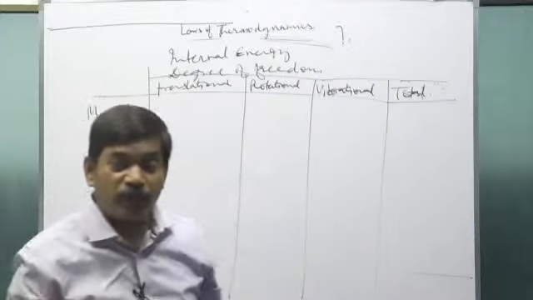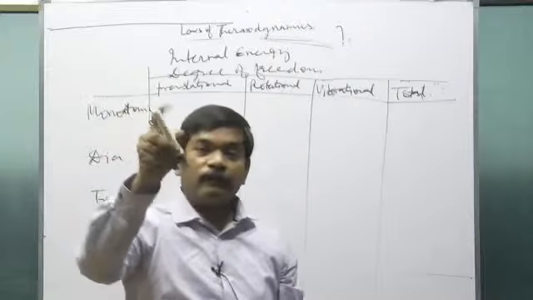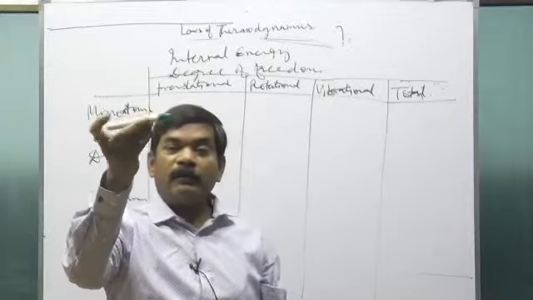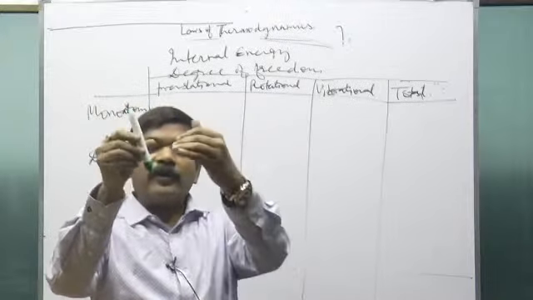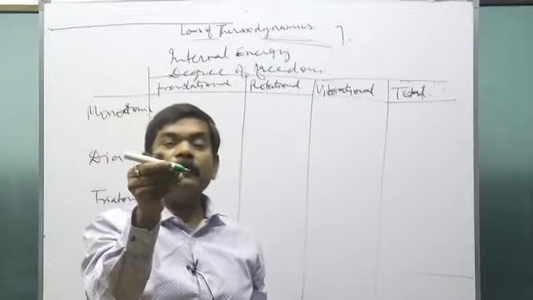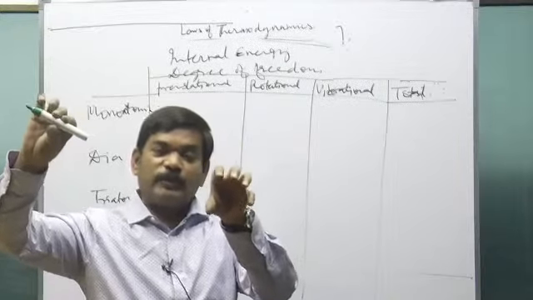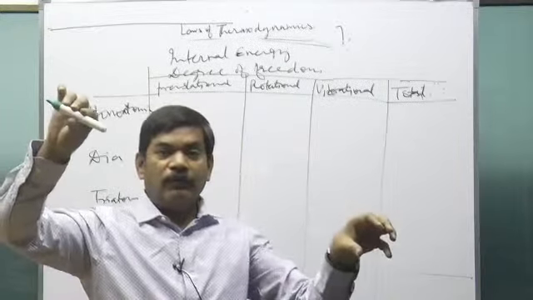So there is translational motion, and all this is relative. When a molecule rotates, it rotates relative to what? One atom rotates relative to the other atom. One molecule translates with respect to another molecule.